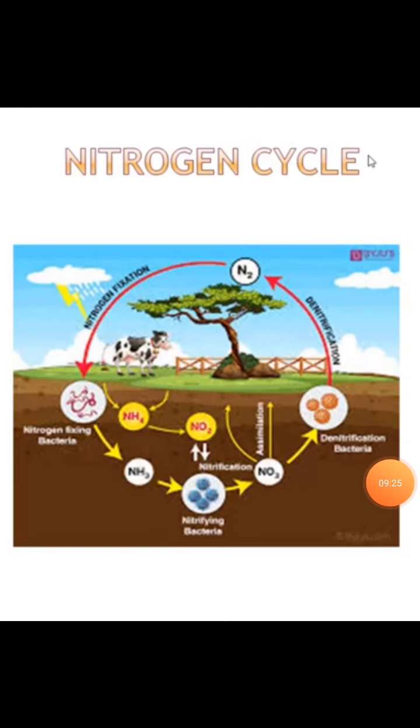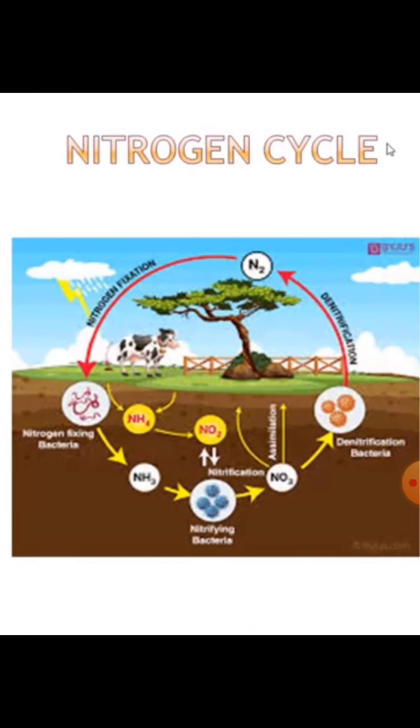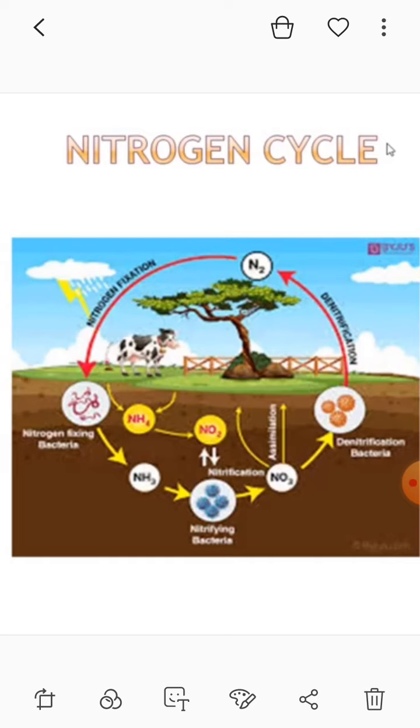Then the nitrogen cycle. See this picture very carefully. First, the denitrifying bacteria take part in denitrification to N2. Then nitrogen fixation comes through the nitrogen-fixing bacteria. Then NH4 plus and NO2 give rise to the nitrifying bacteria. NH3 goes to the nitrifying bacteria and then NH3.